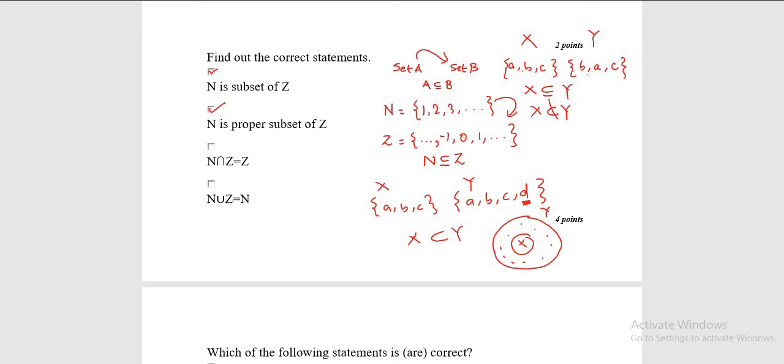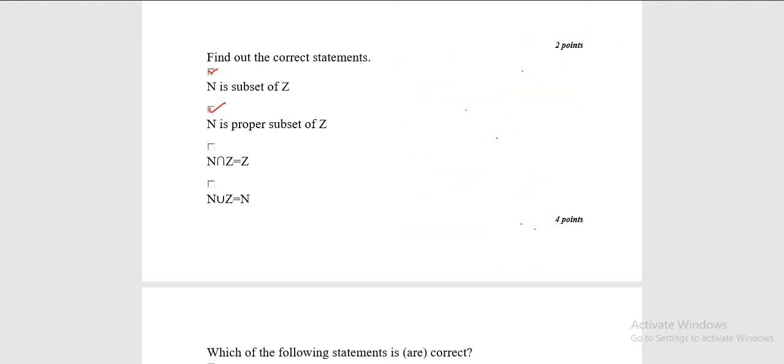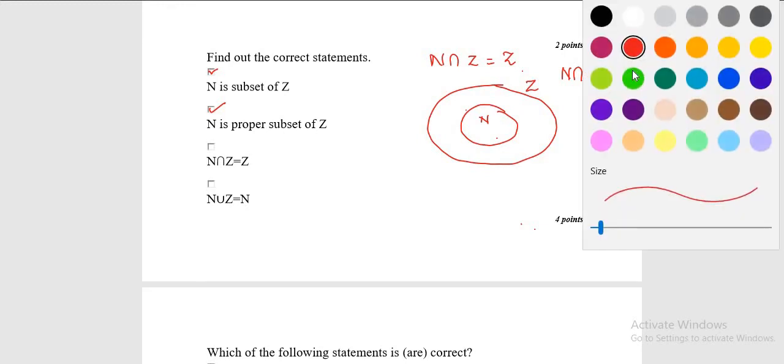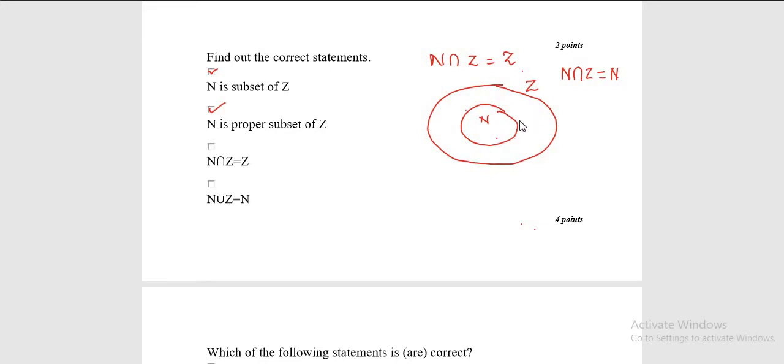Now moving on to the next one: N intersection Z is equal to Z. I already made a diagram: suppose Z is a bigger class and N is sitting inside Z. So when you take the intersection of N and Z, you will get the answer N. Suppose this is my whole Z, and then make an intersection, then you are going to get N intersection Z equal to N, not Z. So this option is incorrect.